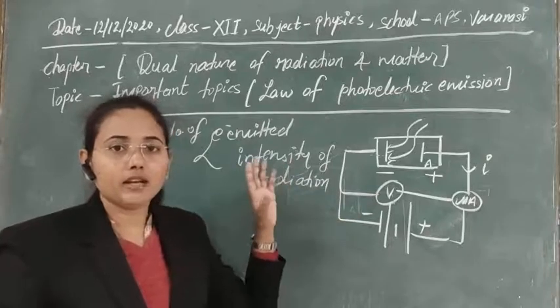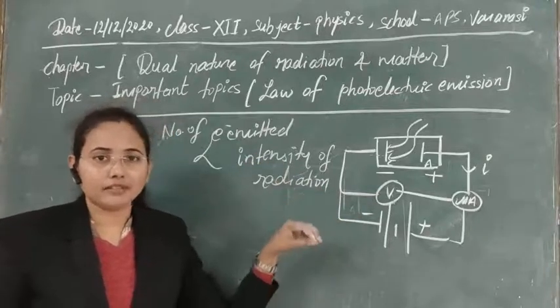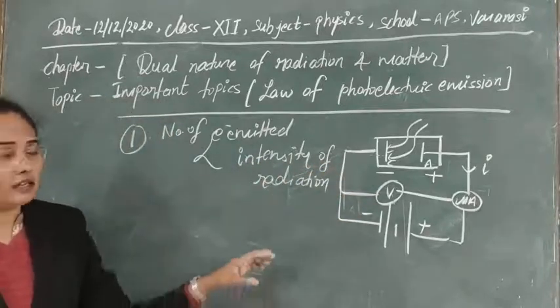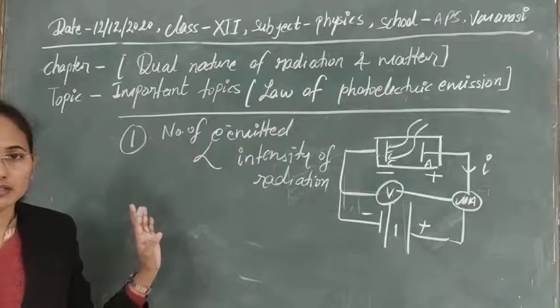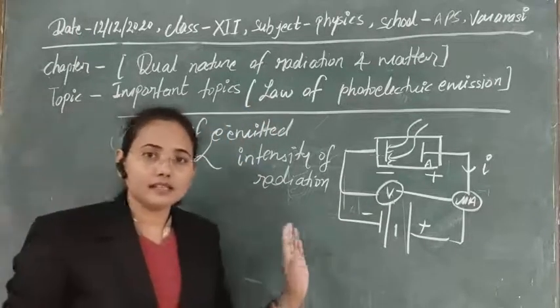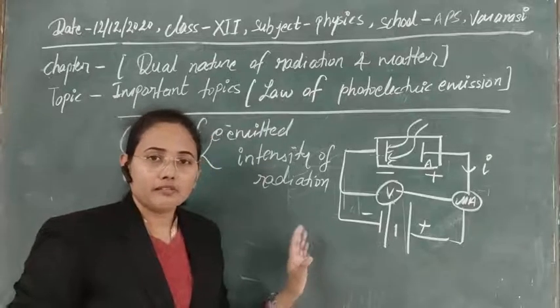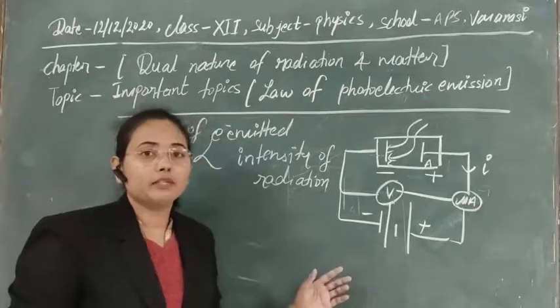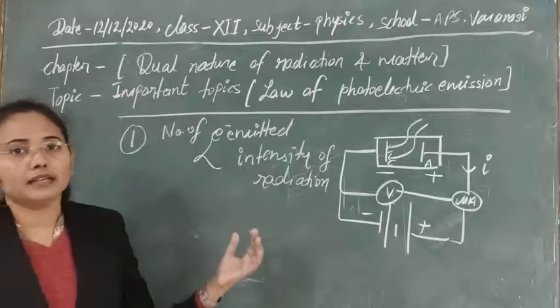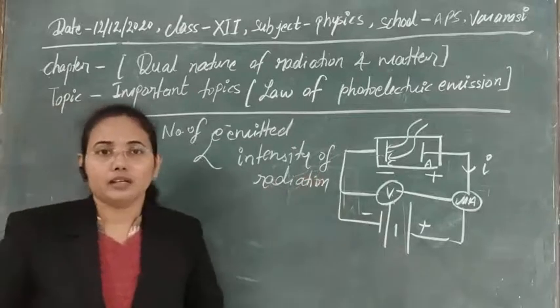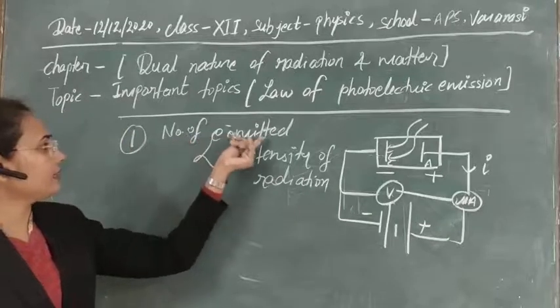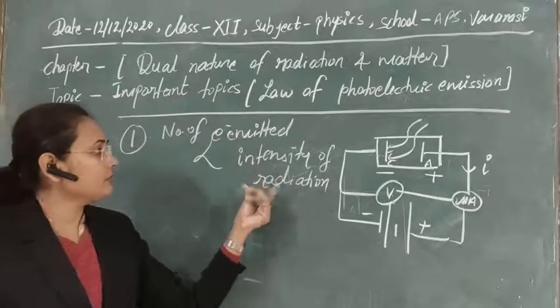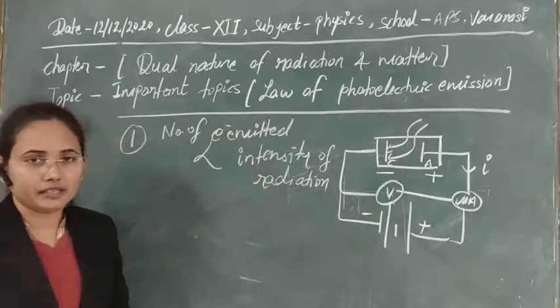So one by one we are talking about the effects, and after that we will talk about the results, which are known as the laws of photoelectric emission. Clear? So the effect of intensity, I think, is clear to you. If the intensity is greater, the number of photoelectrons emitted is greater, and the photoelectric current in the circuit is greater. So finally we can write that the number of electrons emitted is directly proportional to the intensity of radiation.